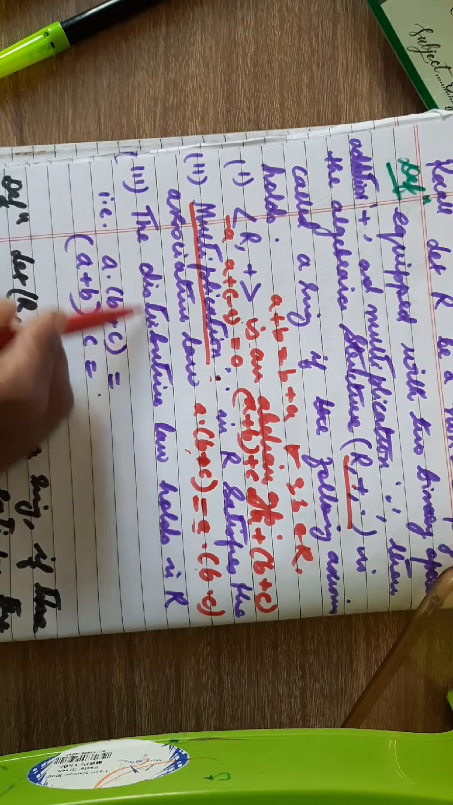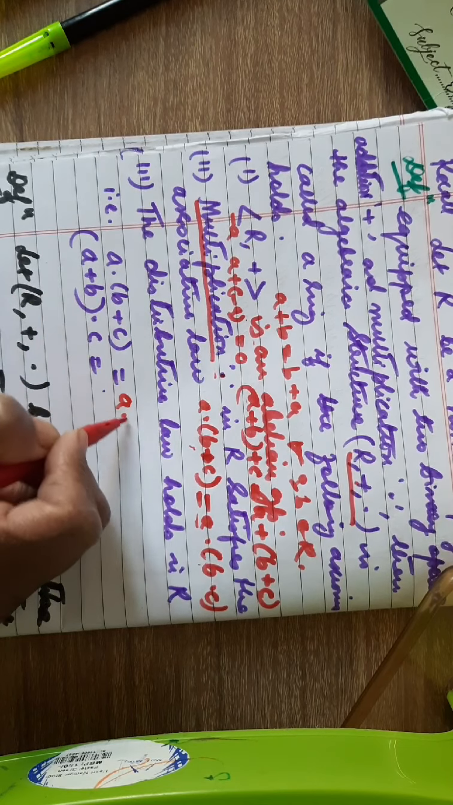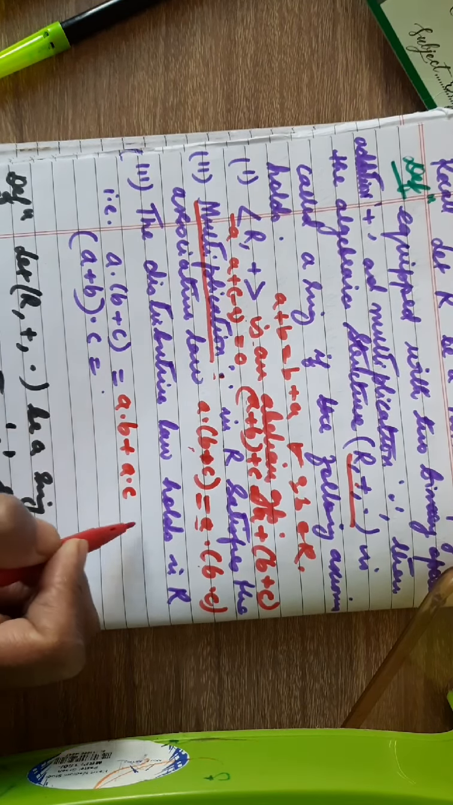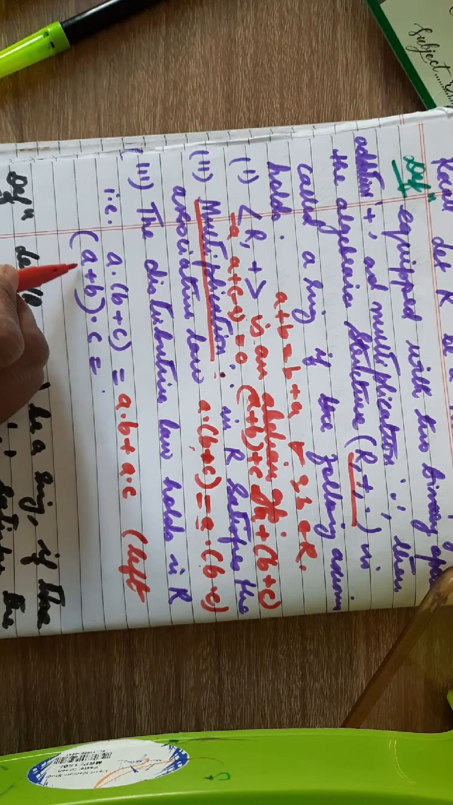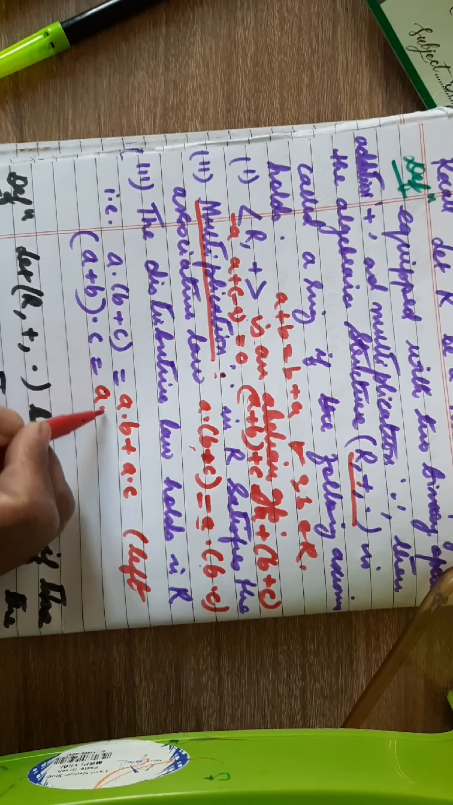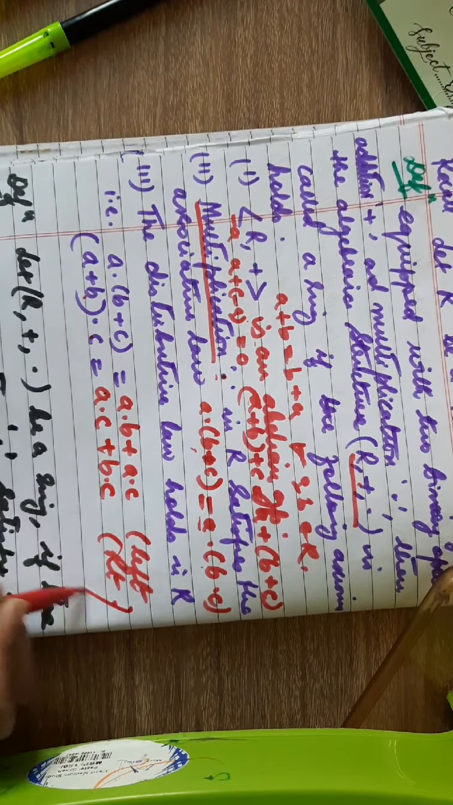And the last one is that the distributive law holds in R. That is, a · (b + c) should be the same as a · b + a · c, and this is called the left distributive law. And number two is (a + b) · c should be a · c + b · c, and this is called the right distributive law.